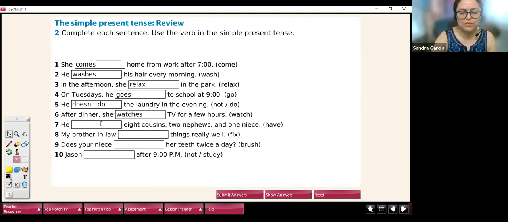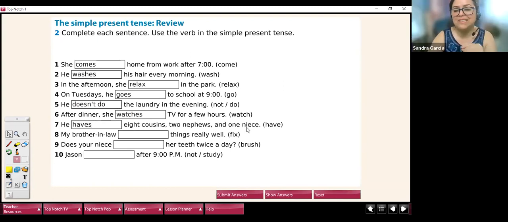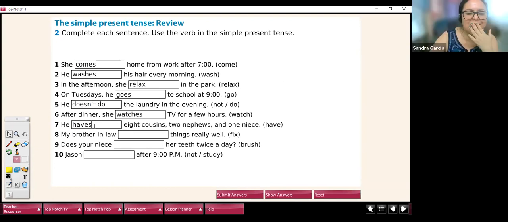Number 7, Alfonso. He has a cousin, 2 nephews, and 1 niece. Okay, nephews, niece. Very good. Nephews, so niece. Could you correct this?